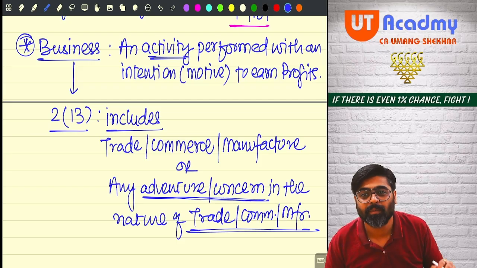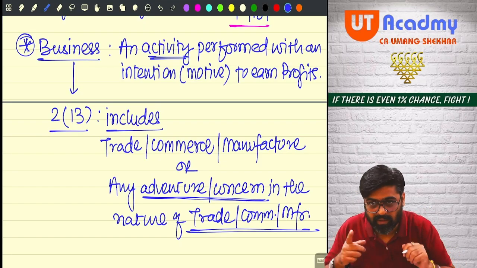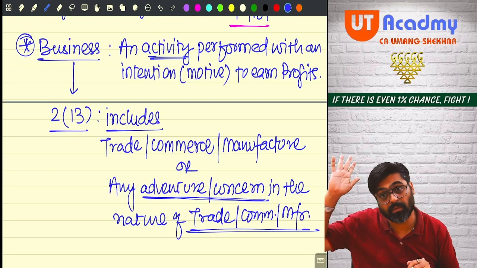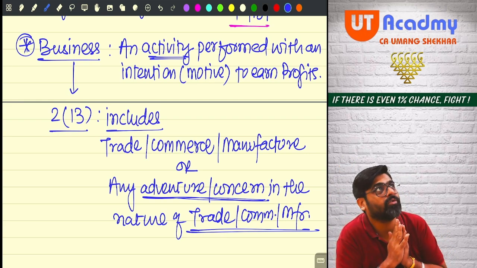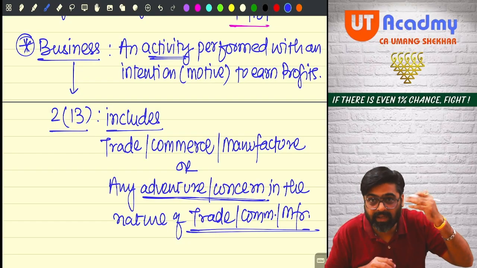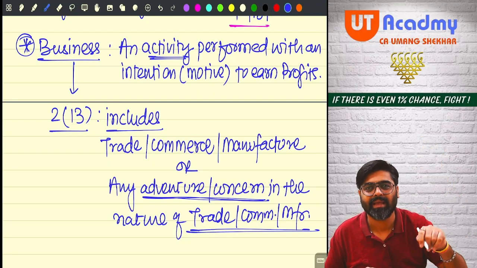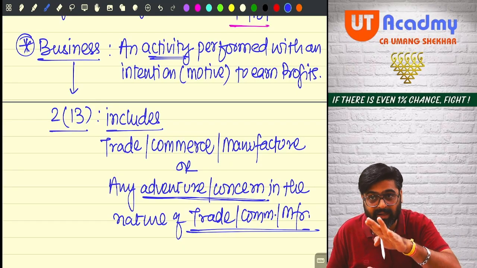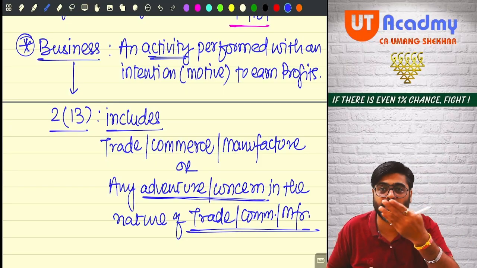Putting extra money in the bank, so that the bank will give you interest on that money. Are you giving your property on rent? No. Was the intention to earn profits? No. Were you working as a servant? No. Are you selling some asset? No. But still you are earning income in the form of interest? IFOS. So you have to think critically like this. You have to connect these things with whatever is happening around you. Only then will you be able to understand what you are doing.